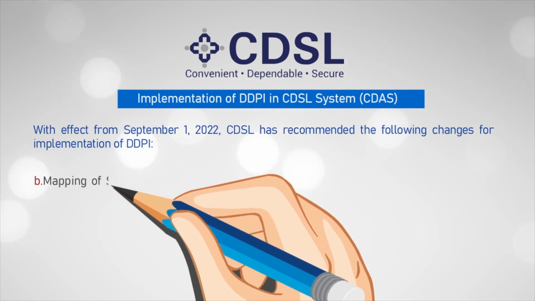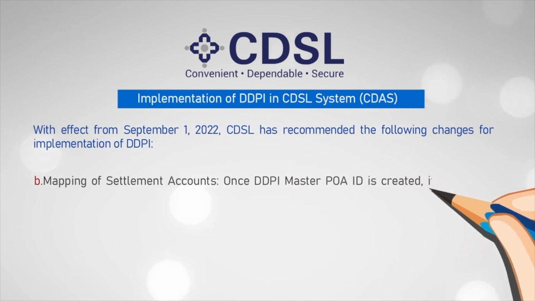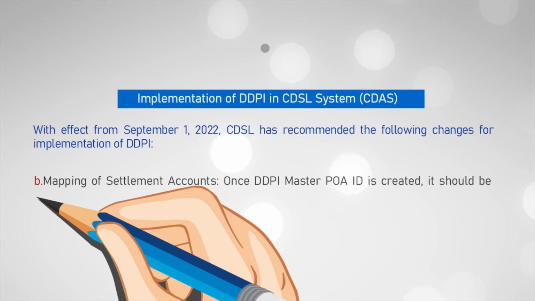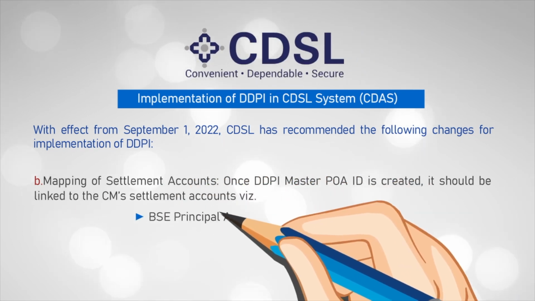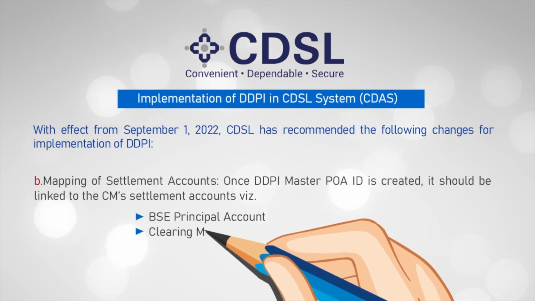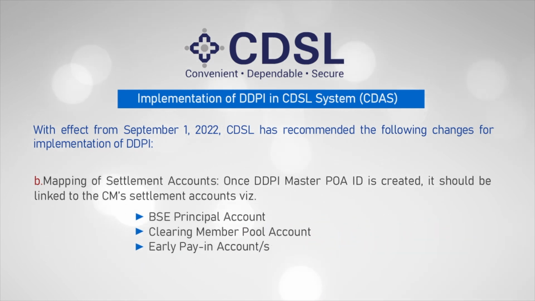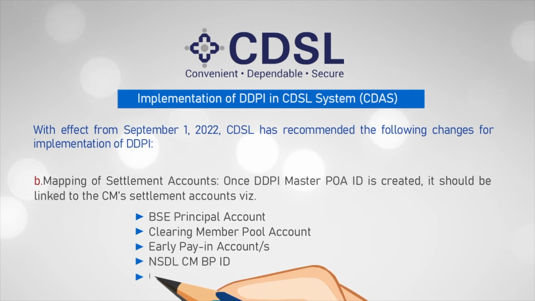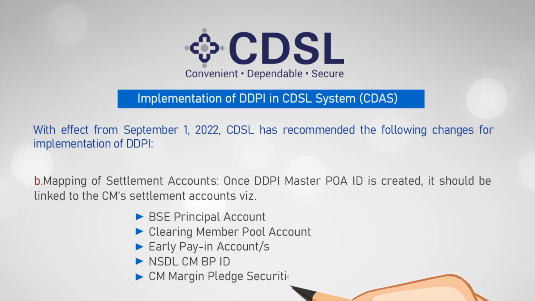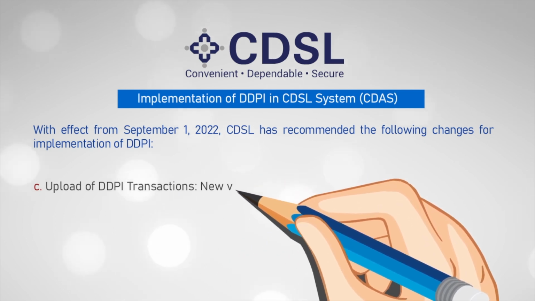B. Mapping of settlement accounts. Once DDPI Master POA ID is created, it should be linked to the CM settlement accounts, viz. BSE principal account, clearing member pool account, early pay-in account or accounts, NSDL CM BP ID, CM margin pledge securities account or accounts.